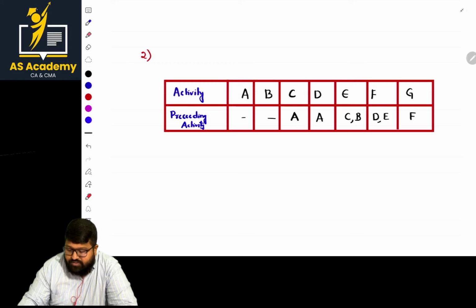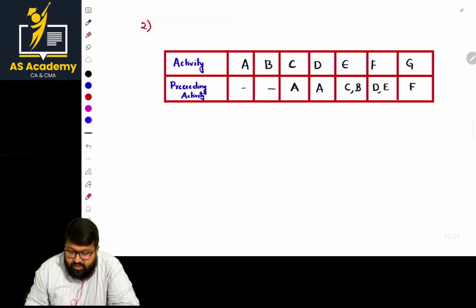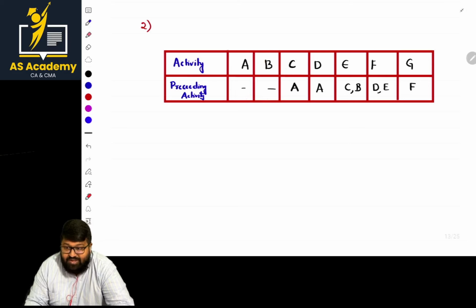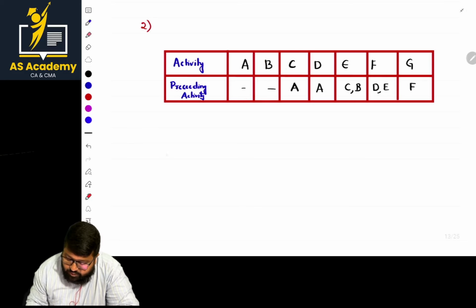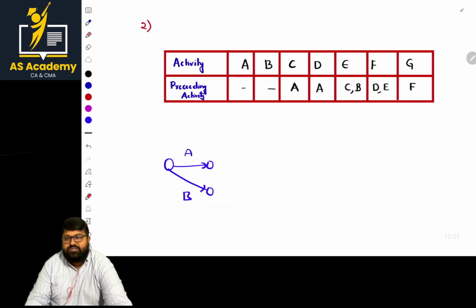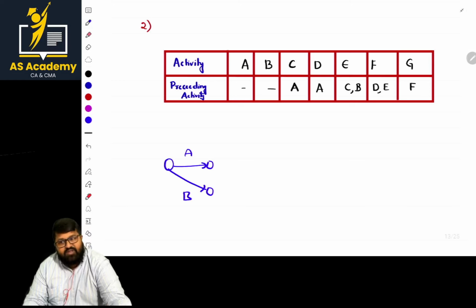Shall we do it, ma'am? Sir, in this case he gave two activities. What are those two activities, ma'am? First one, A, has nothing preceding. B also has nothing preceding. So they are concurrent activities, starting simultaneously. So in this case, it is A and it is B. And one more most important point, I'm repeating again: while you're drawing a diagram, use a pencil for the rough work first. Then you can go with that part.